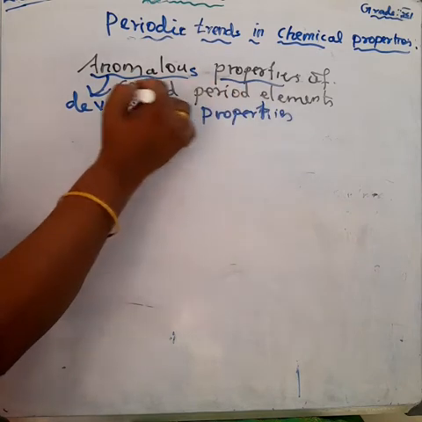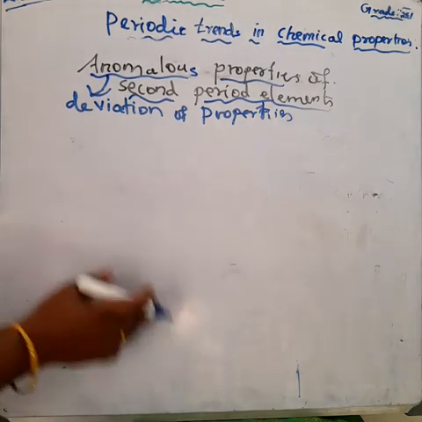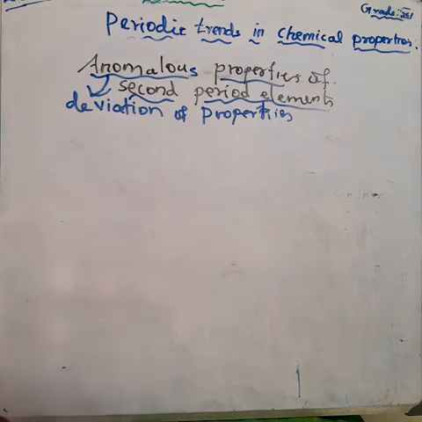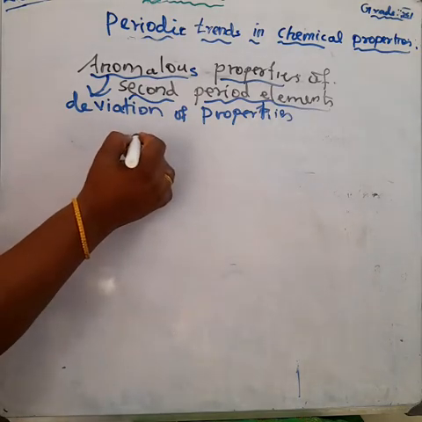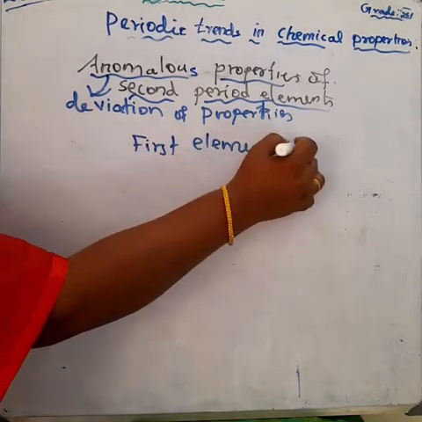As we know, the elements of the same group show similar physical and chemical properties. Already we studied about that. They show similar properties because all the elements in the same group have the same number of valence electrons. However, the first element of each group differs from other members of the group in certain properties.